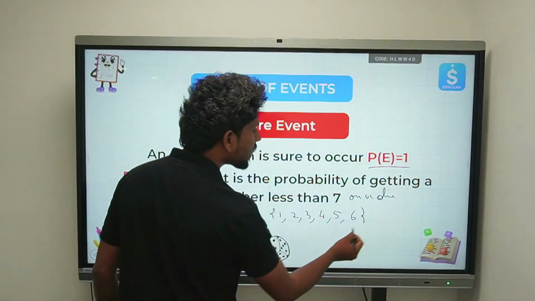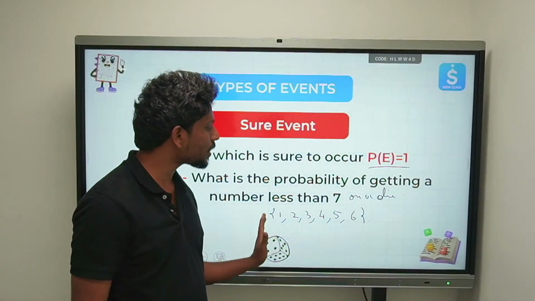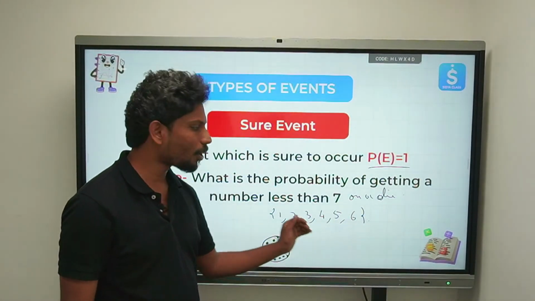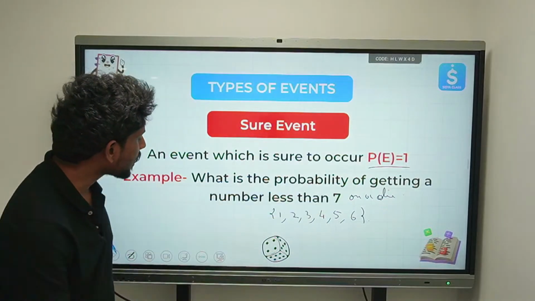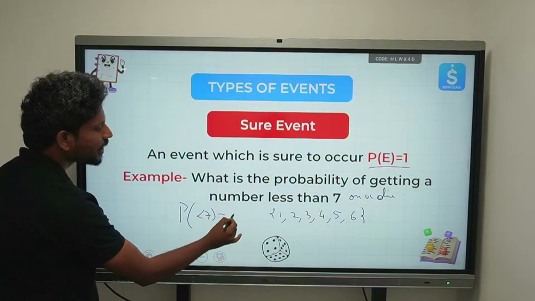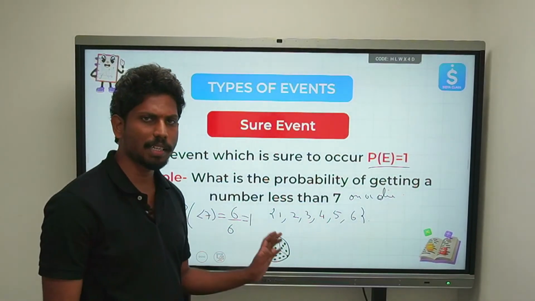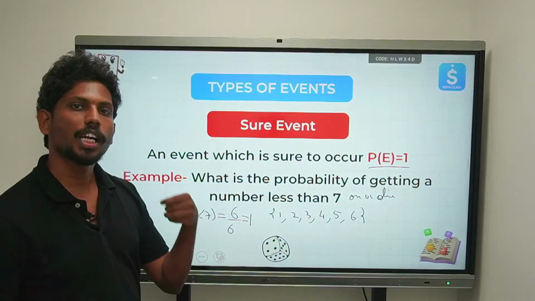Are all these numbers less than 7? Yes. So the favorable outcomes are 6, and the probability of getting a number less than 7 is 6 by 6, which is equal to 1. Isn't it very simple? This is called a sure event.